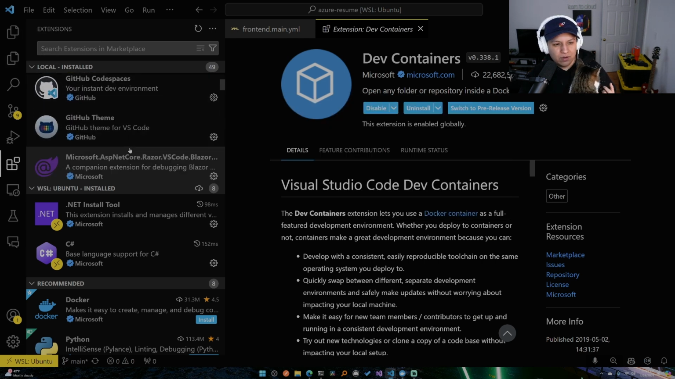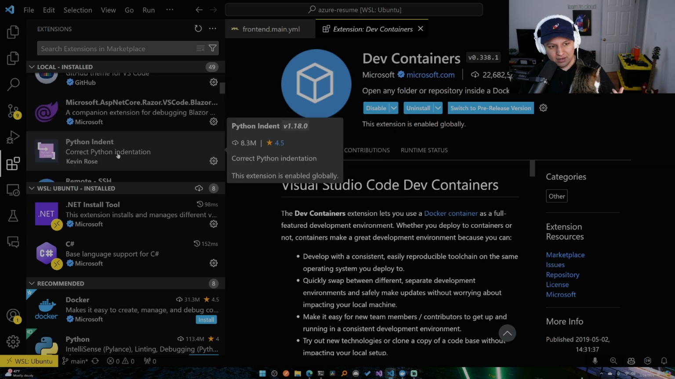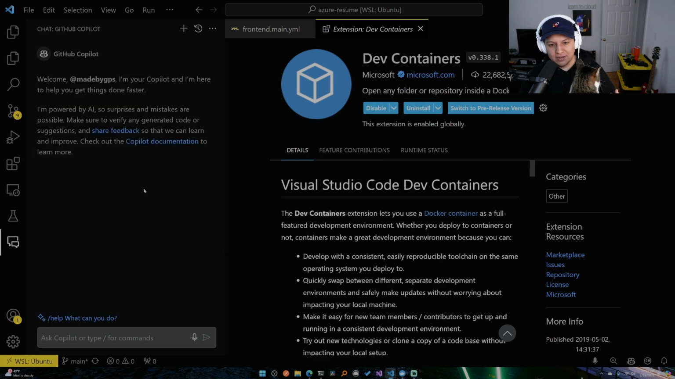Oh, and the other one maybe. Obviously GitHub Copilot, Copilot chat. So having this here, this is freaking awesome. But again, as far as VS Code local, I don't really do anything else much more than this.